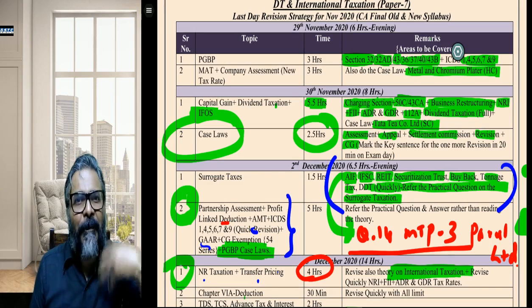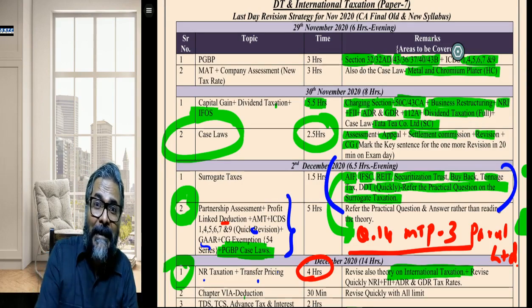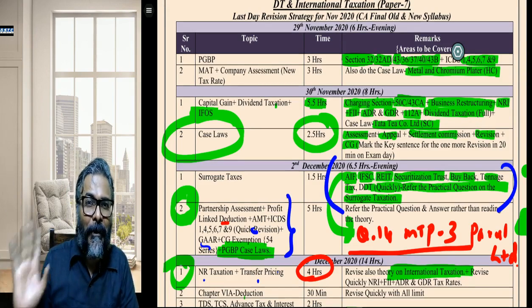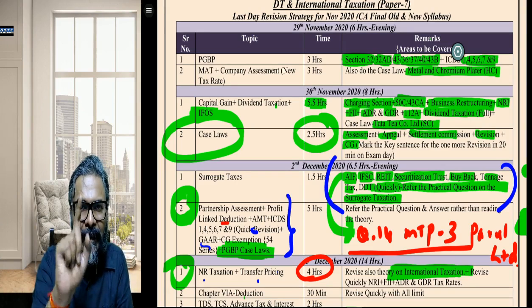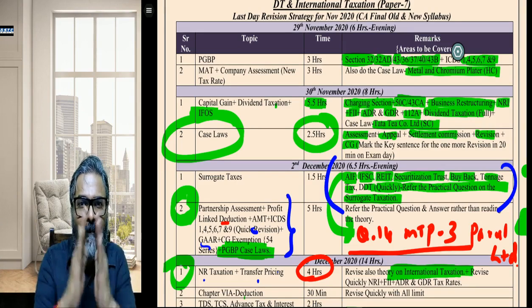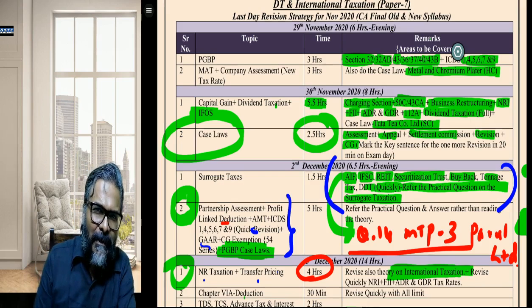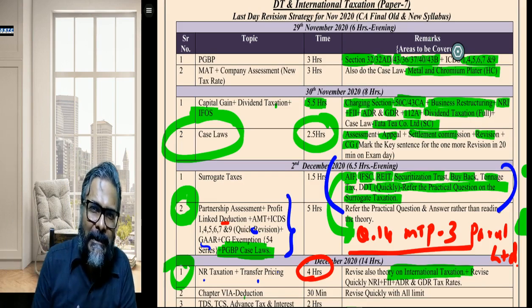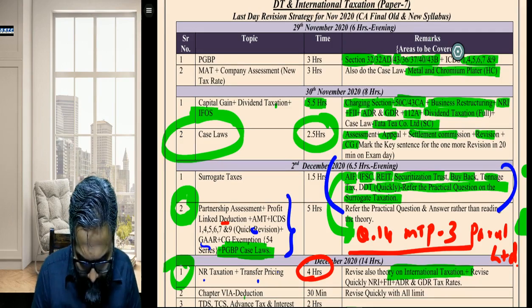So read it fast. Strategy for 6C: read the theory fast, and practice through the question bank more. You will divide your time 50-50. For 6C, in that 1.5 days, 50% is the time: 50% revising, and 50% going through those case studies. That is exactly what you are going to do.